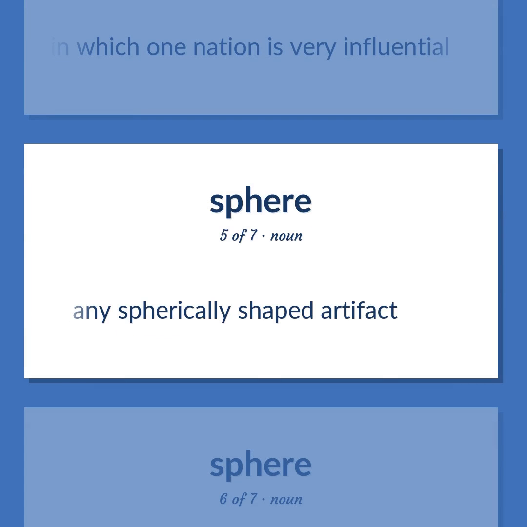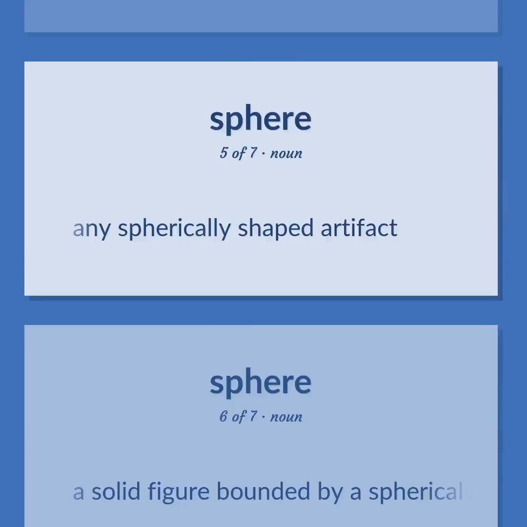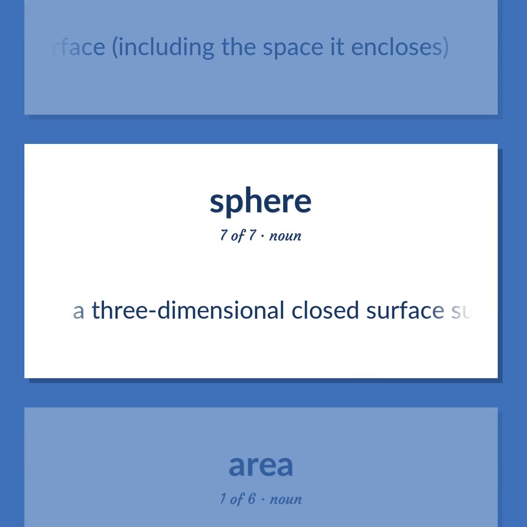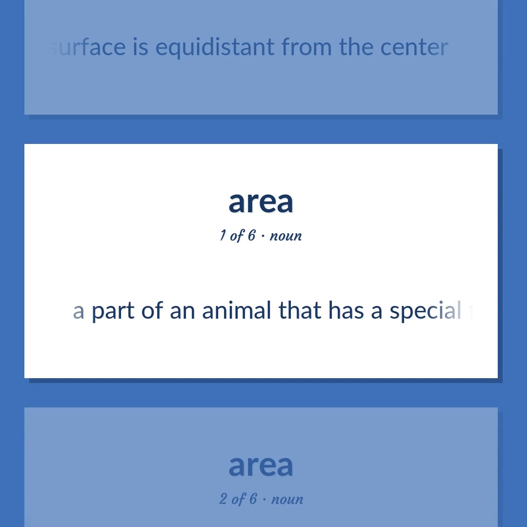Any spherically shaped artifact. A solid figure bounded by a spherical surface, including the space it encloses. A three-dimensional closed surface such that every point on the surface is equidistant from the center. A part of an animal that has a special function or is supplied by a given artery or nerve.